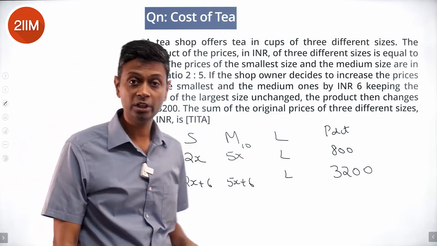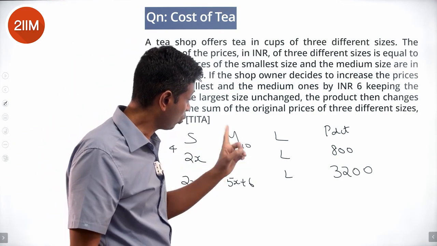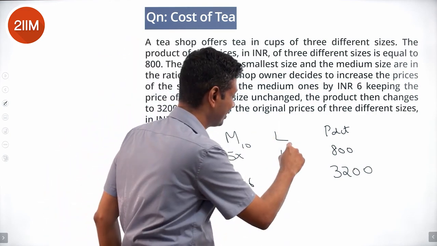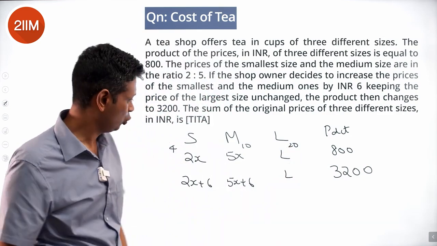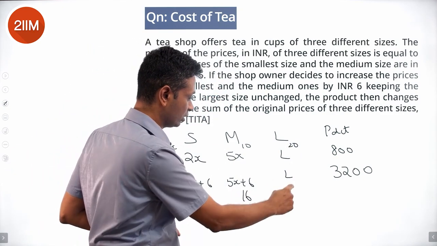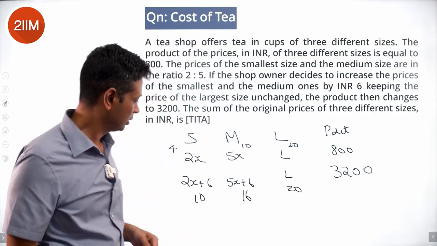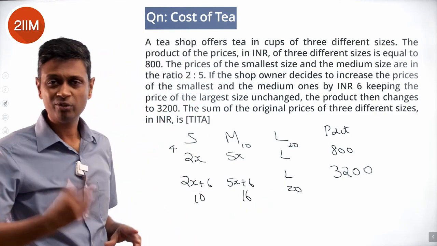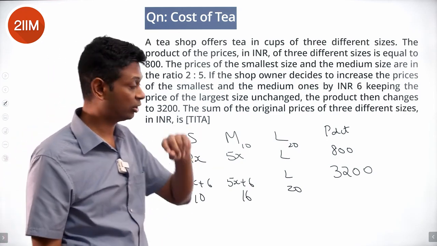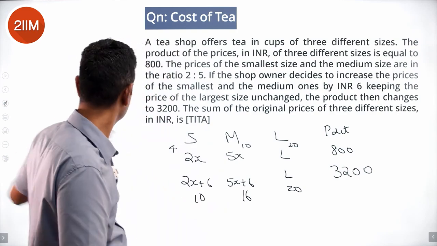2 into 2, 5 into 10. 4 into 10 is 40. 40 into something is 800. 40 into 2 is 80. 40 into 20 is 800. The new prices, 4 would have become 10. 10 would have become 16. This stays as 20. 40 and 160, 4x, everything works. So sum of the original prices, 4 plus 10 plus 20, 34. We are through.